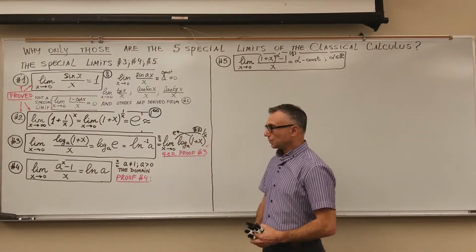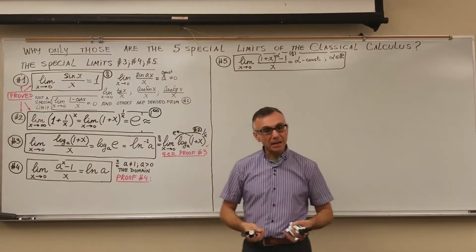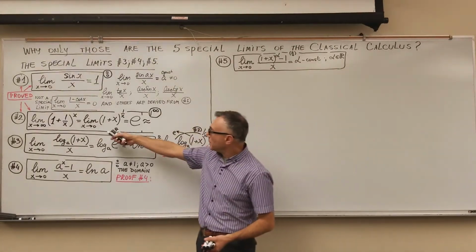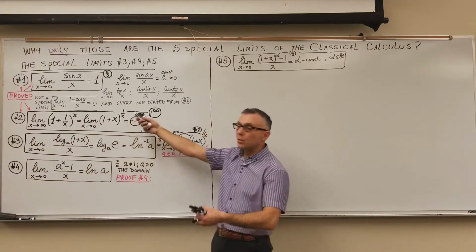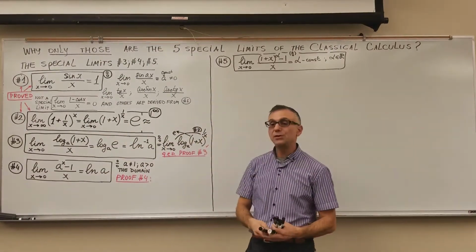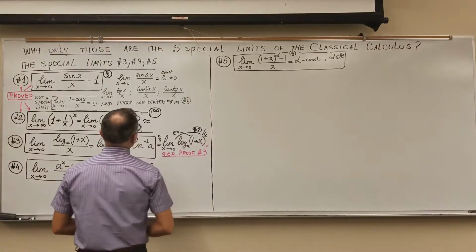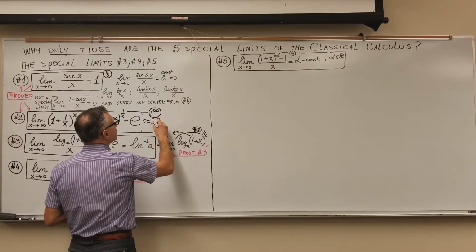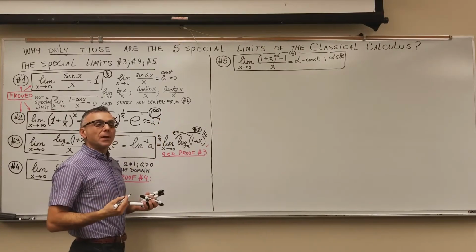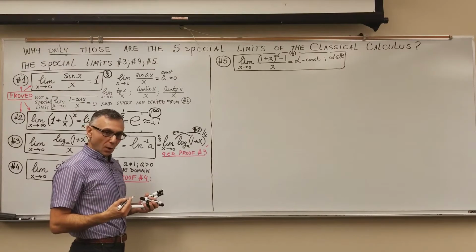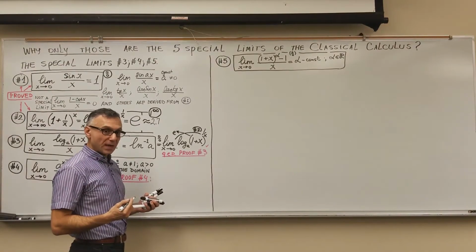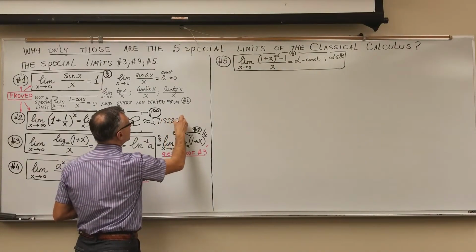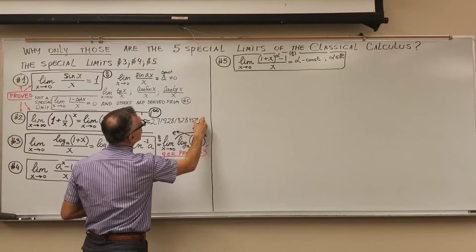The limit number 2: the limit of (1 plus 1 over x) to the power x as x goes to infinity is equal to the limit of (1 plus x) to the power 1 over x as x goes to 0, which is equal to e. That is an irrational constant, equal to 2.7 followed by the year of birth of Leo Tolstoy, 1828, two times: 1828, 1828, 459, and so on.